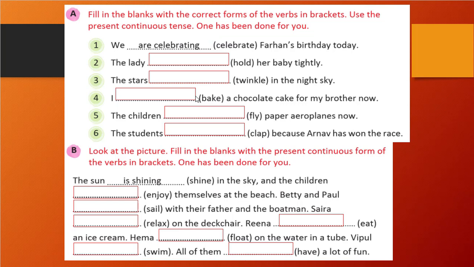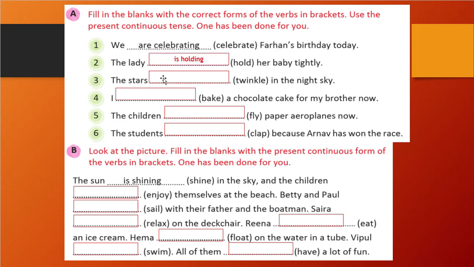So whenever present continuous form is there, what will we do? We will write a be word plus ing of the verb. Right. So we know the verbs. We will simply write the be verbs plus ing. There is no need to see other things in the sentence. Okay. You can see the lady, blank space, her baby tightly. So the lady is a singular person. So the lady is holding her baby very tightly, right?